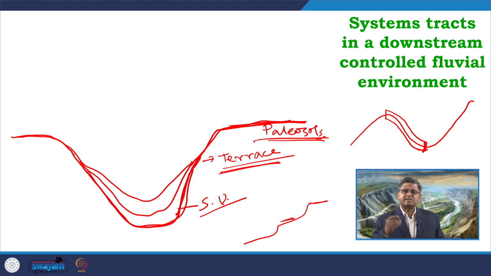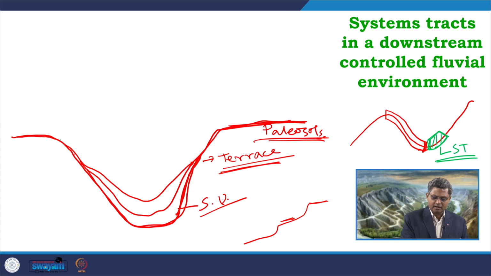Now, if I look into the second part, when the base level starts rising, we are looking at this part of the base level curve, which we already know. This is the LST, when the base level has started rising. So, in this case what is happening? Now, the river water is coming over here.